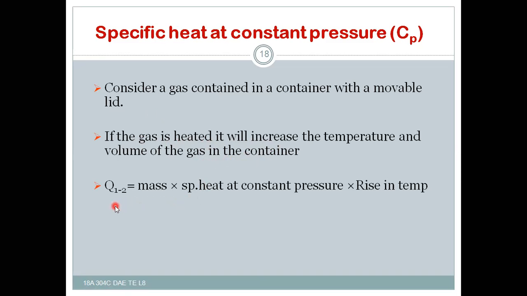The total heat supplied at constant pressure is Q12, equal to the mass of the gas into the specific heat at constant pressure into the rise in temperature, so m Cp into T2 minus T1.